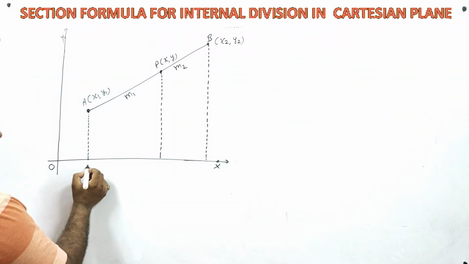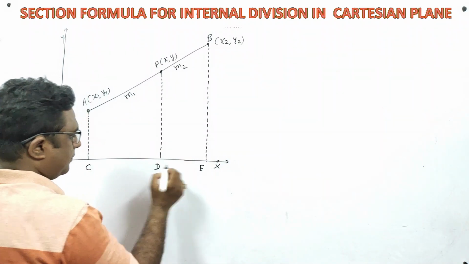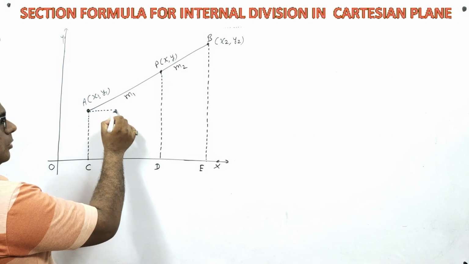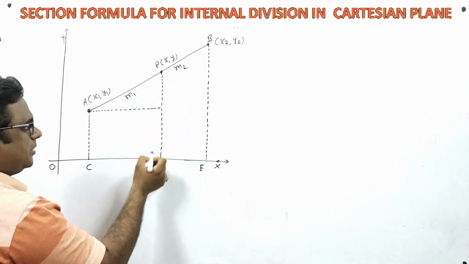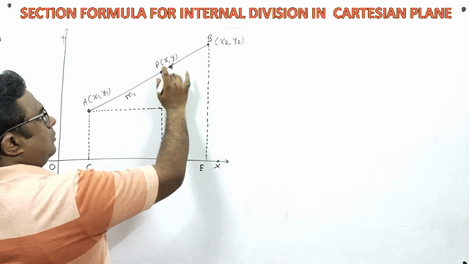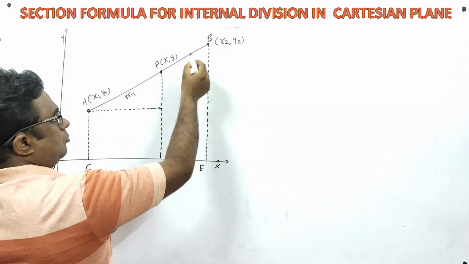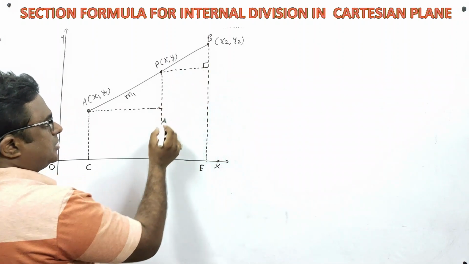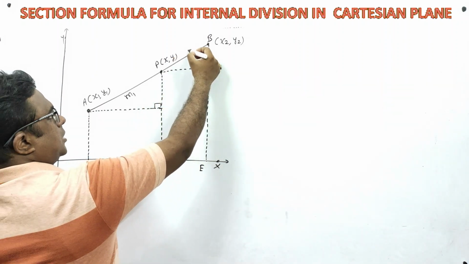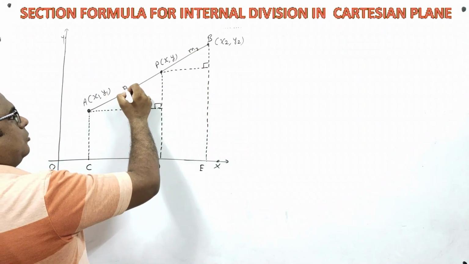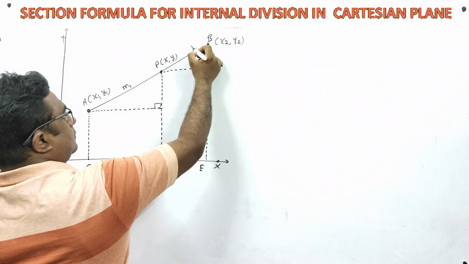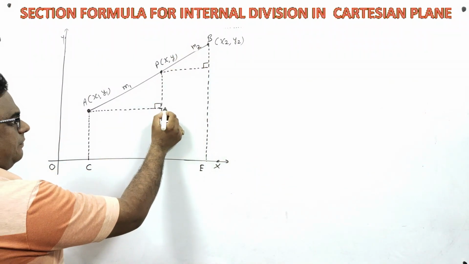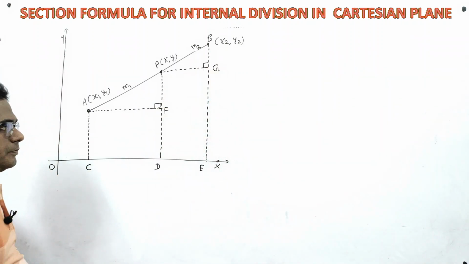Let the name of these points be C, D and E. Also, draw a perpendicular from A to this PD, and in the same way draw a perpendicular from P to this BE. So this is perpendicular, it means this angle is 90, this angle is also 90. This ratio was m2 and this ratio is m1. Suppose the name of this point is F and the name of this point is G.